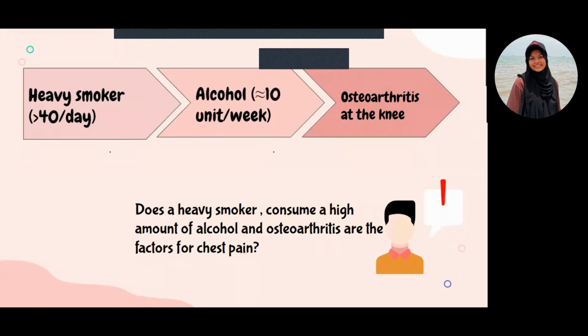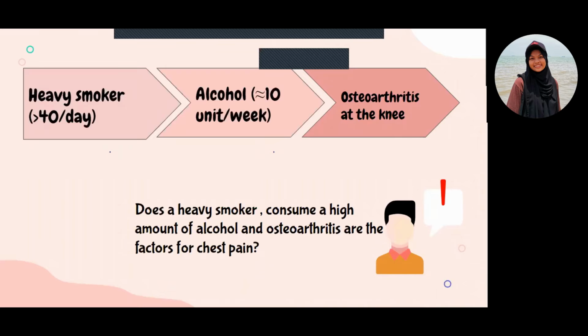Okay, in the trigger it also stated that this patient is a heavy smoker, who consumes more than 40 cigarettes per day. He also consumes hard alcohol, approximately 10 units per week, and he has osteoarthritis at the knee. So the question that appears here is, can heavy smoking, a high amount of alcohol and osteoarthritis be factors of his chest pain? So the answer is yes, these three factors can be factors for the chest pain that he gets.